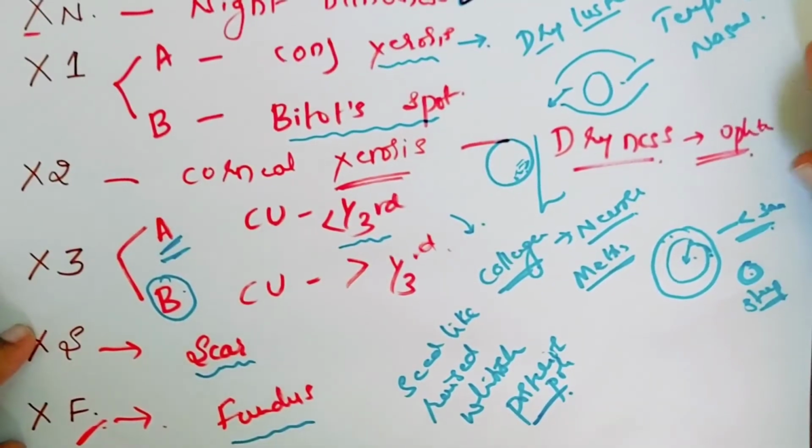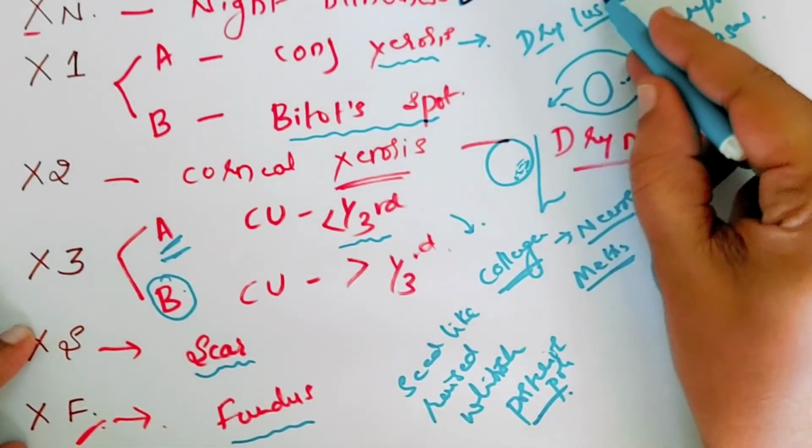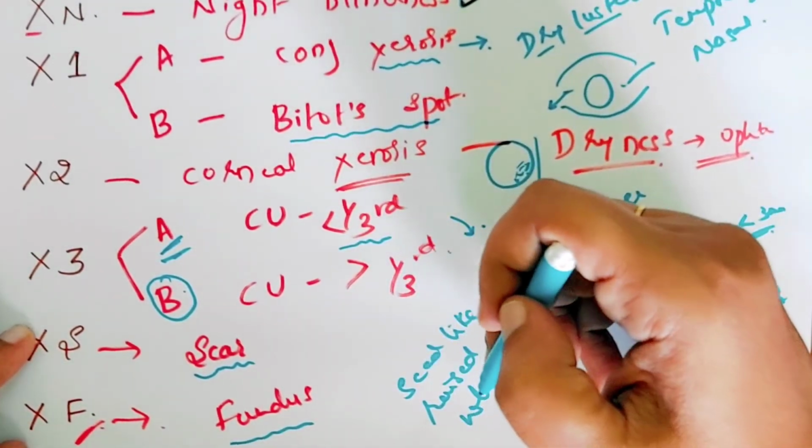So this is about the WHO classification. The next table shows the classification depending upon the age: XN is common in which age, and other stages are common in which age.